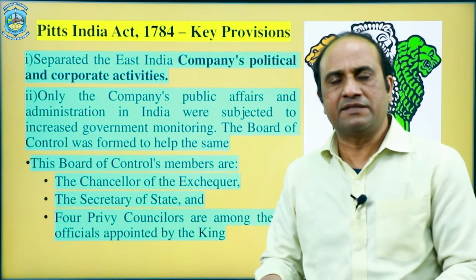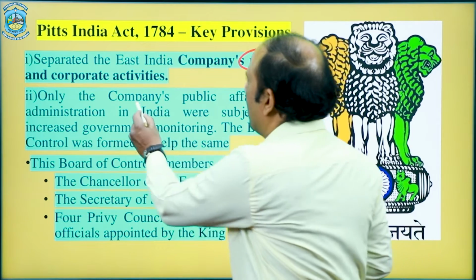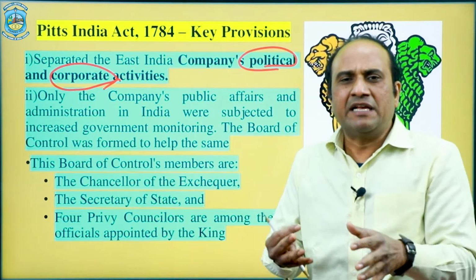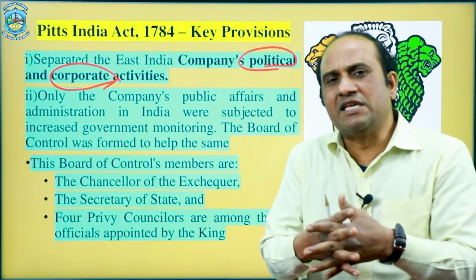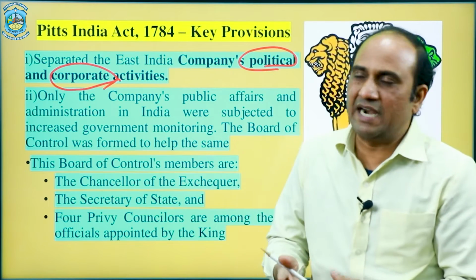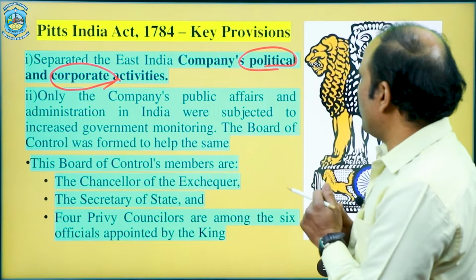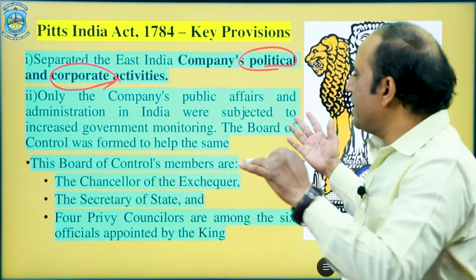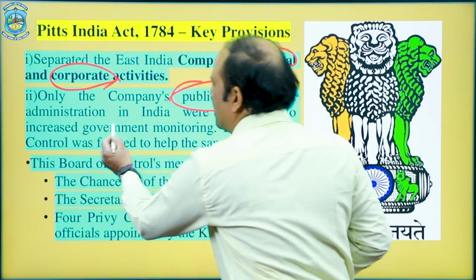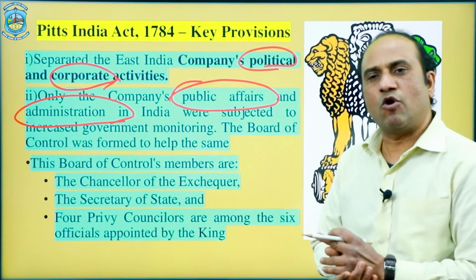It clearly says that we need to separate the political affairs and corporate affairs, as the company was practicing both simultaneously, creating a hodgepodge or crunch, and that's why it was required to separate them. Second most important, the company's public affairs and administration in India were subjected to increased government monitoring.